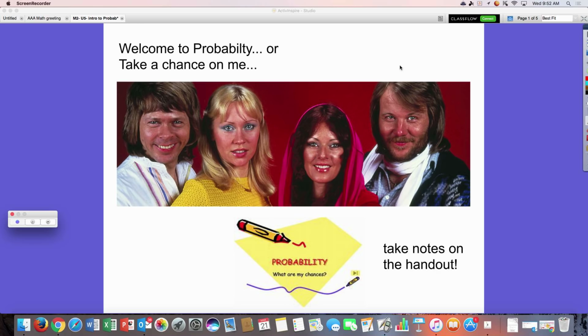Those creepy people right there. You know this song? Chance, chance, chance, chance, chance. Anyway, I'm sure you know the song, but that's ABBA. They look pretty tan to me.